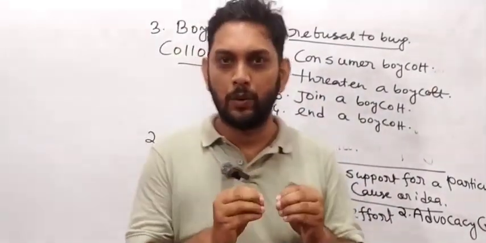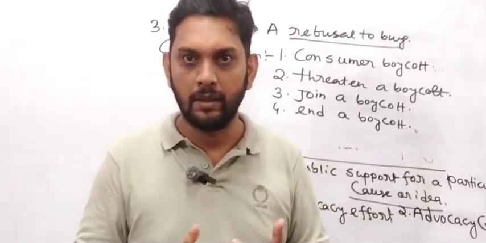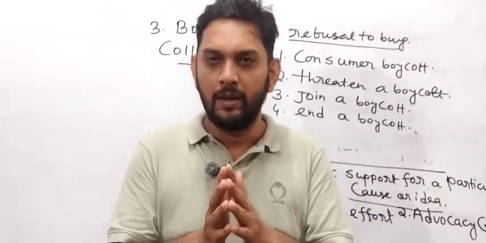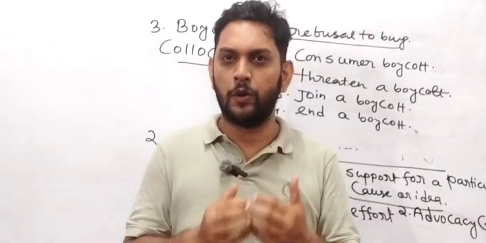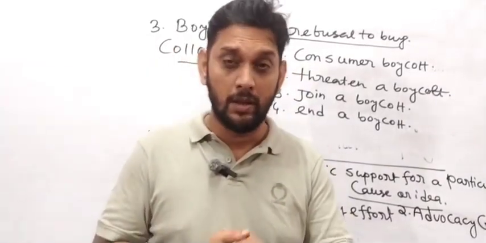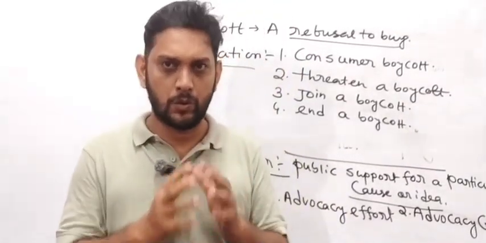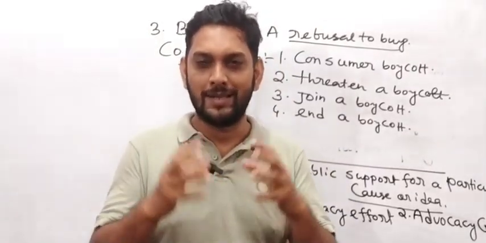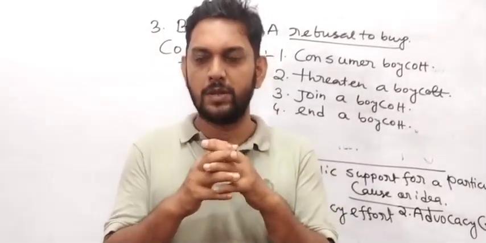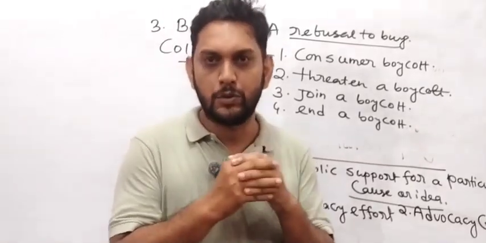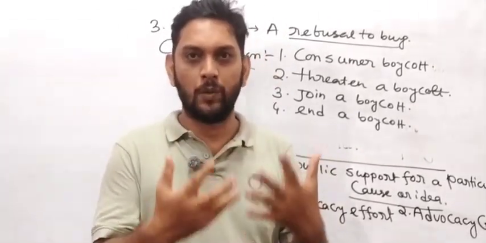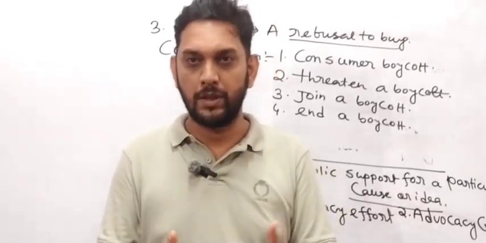So try to figure it out while you are studying: just think for a while whether this word can form a collocation or not. Collocation means, as I already told you, a combination of words, an amalgamation of some words which come together in a conventional way.